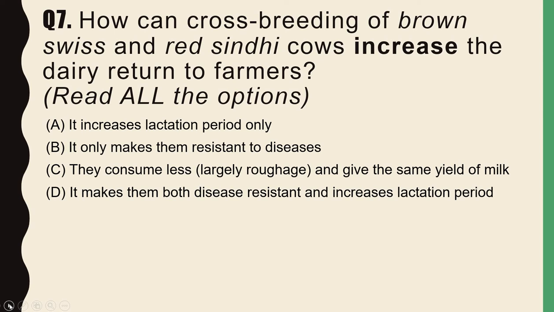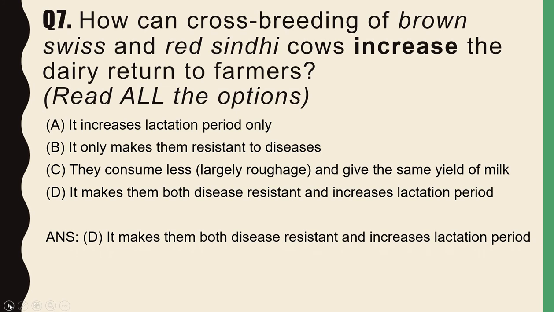So what will be the correct option? What have you all done? So the correct option is option D. That is, it makes them both disease resistant as well as increases lactation period. So why is this option correct? Because we know that exotic foreign breeds have a longer lactation period and local breeds of cows show excellent resistance to diseases. So crossbreeding between exotic foreign breeds and local breeds of cows increases their lactation period and also makes them disease resistant.